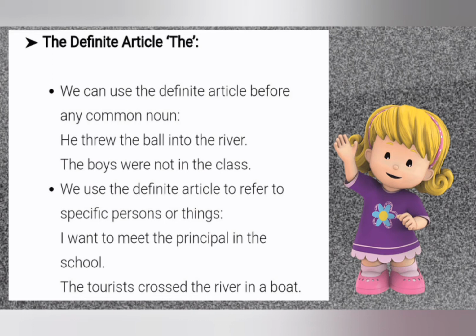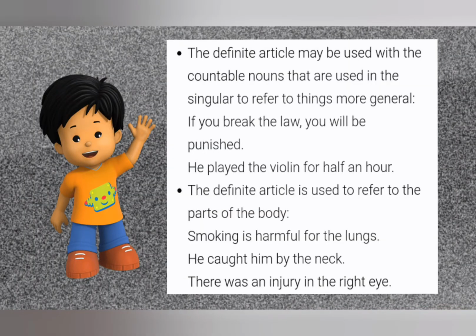The tourist crossed the river in a boat. The tourist is specific. They crossed the river. Which river did they mention? It is common knowledge, so we can use the here. Next usage. The definite article may be used with countable nouns that are used in singular to refer to things more generally. If you break the law, you will be punished. Many laws are there, but it is a countable noun, so the law, you will be punished. He played the violin for half an hour. The violin, like that we have to say.